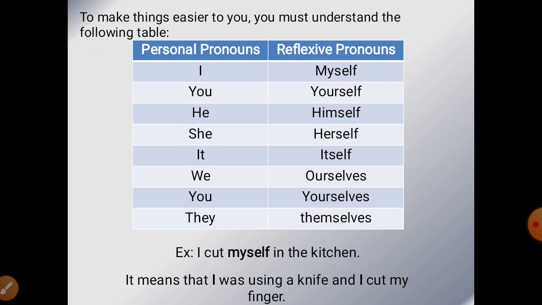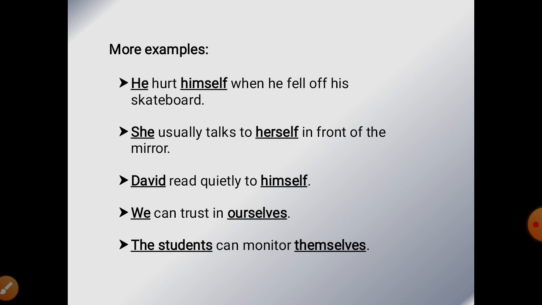An example is here, I cut myself in the kitchen. It means that I was using a knife and I cut my finger myself. So this myself is referring back to I. Now there are more examples for better understanding.